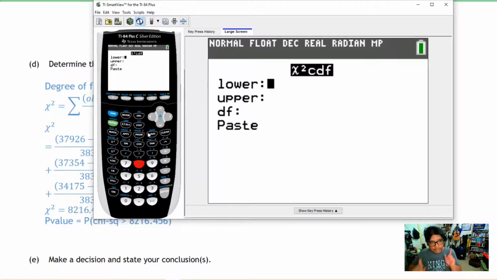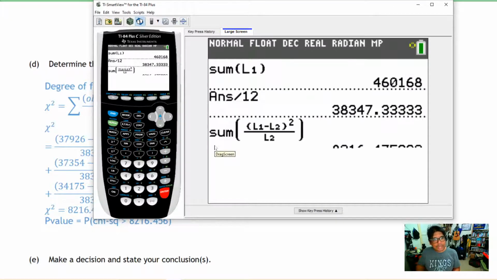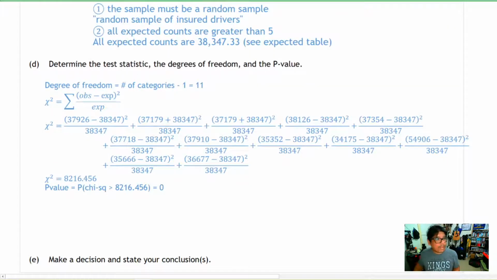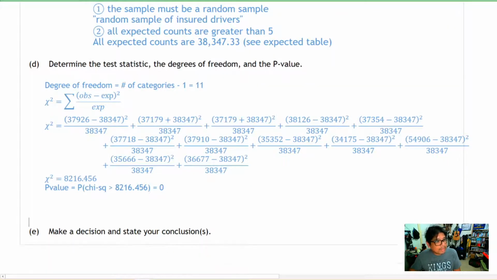Our lower is always going to be our test statistic. Our upper is always going to be whatever large number we put in our calculator. I tell all my students to put 1E99. Put in your degree of freedom, which is 11. Paste that and push enter. There you go. Your p-value for all purposes is 0. Back on our paper, we will write that the p-value is equal to 0.